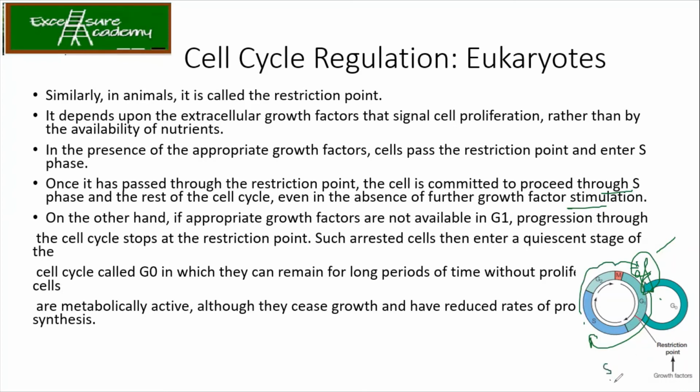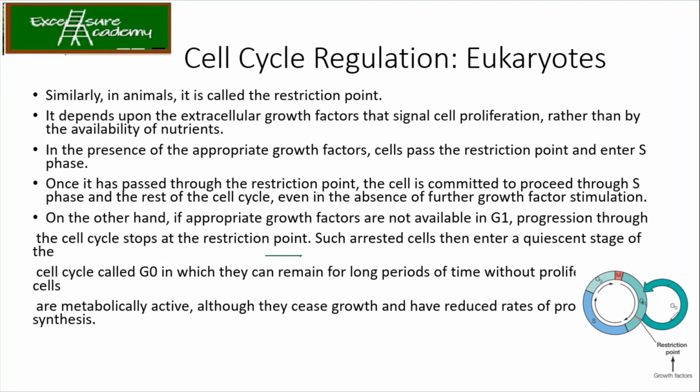It's not that after coming into S it will go back to G1, no. After coming to G2 it will go back to S, no, it cannot happen. What can happen is only this one. Like from G1 it will go to G0 when you don't have the nutrition or the growth factors available. Okay, the cell gets arrested at that stage only. On the other hand, if appropriate growth factors are not available, progression through the cell cycle stops at the restriction point. That is your G1 only.